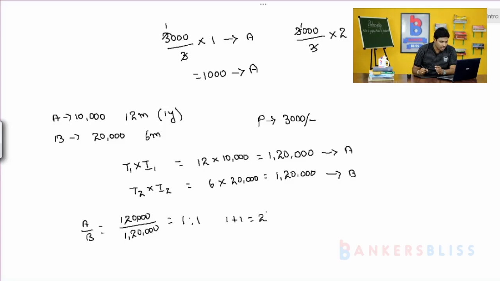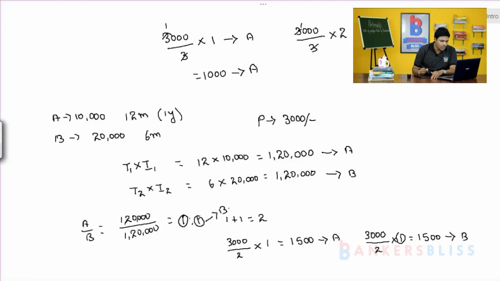If you want to calculate the profit of A, then you divide 3,000 by 2 and multiply it by 1, where 1 is the part of A. So, you are going to end up with 1,500, that is the part of A. And 3,000 by 2 into 1 gives 1,500, which is the part of B. Very simple, A gets 1,500 and B gets 1,500. Both are getting equal amounts.